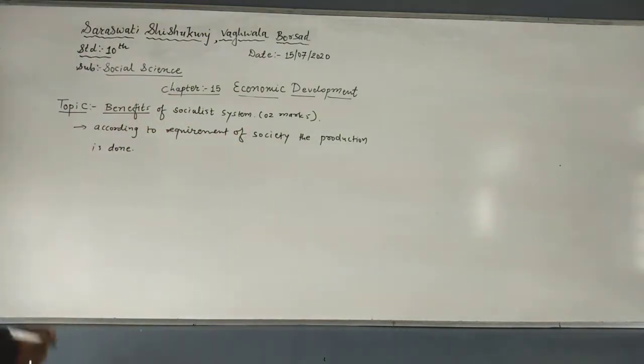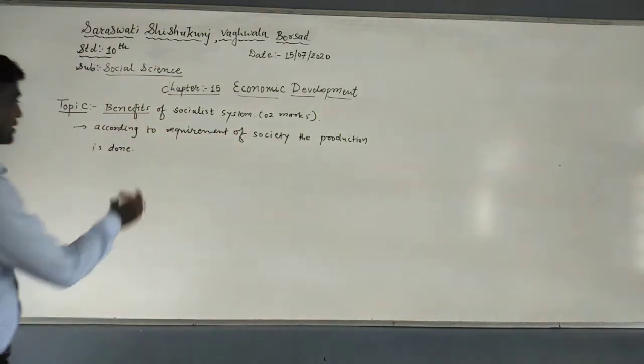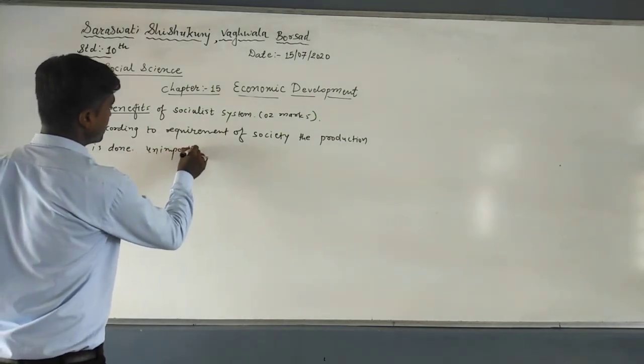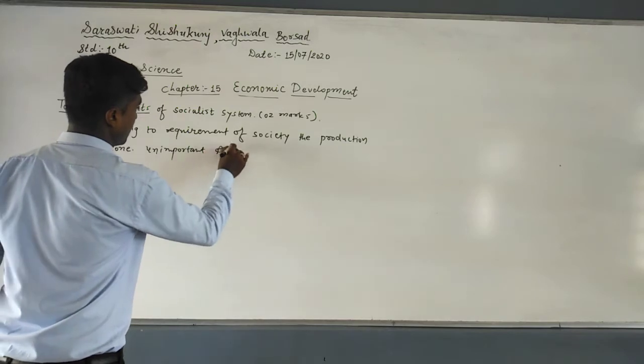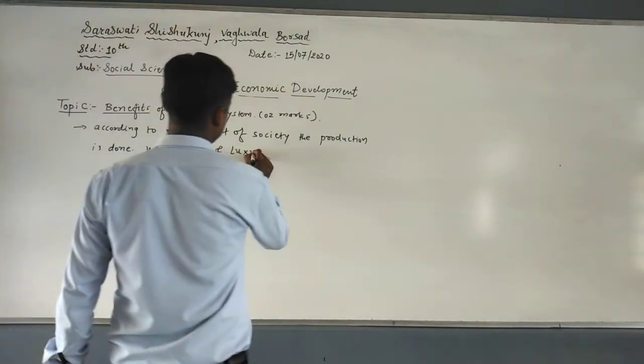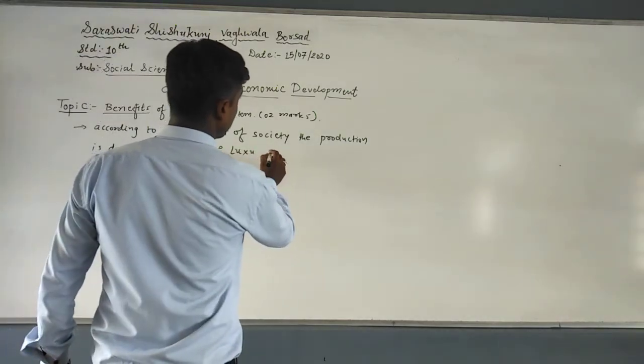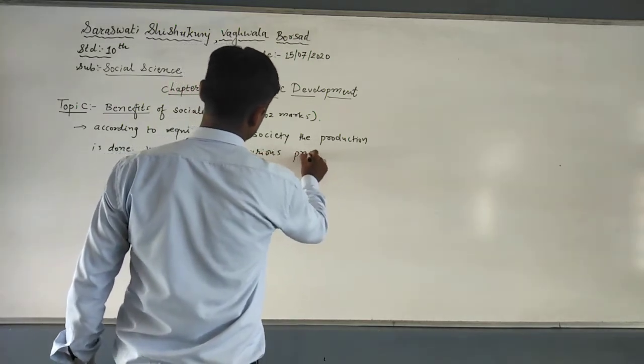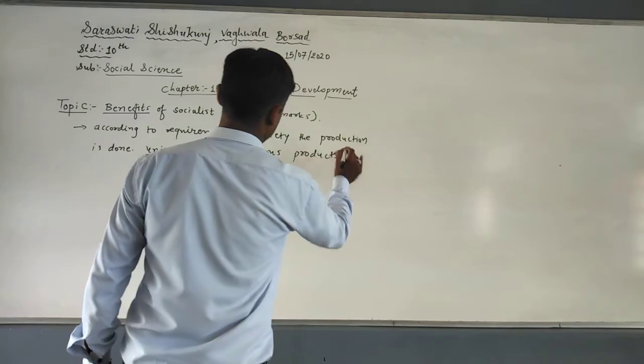It means unwanted, unimportant and luxurious products are neglected.